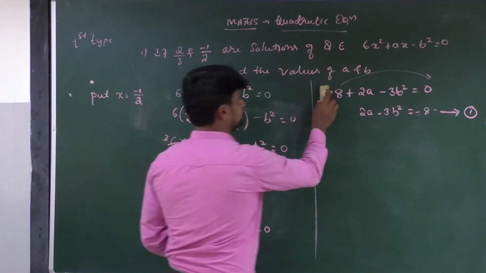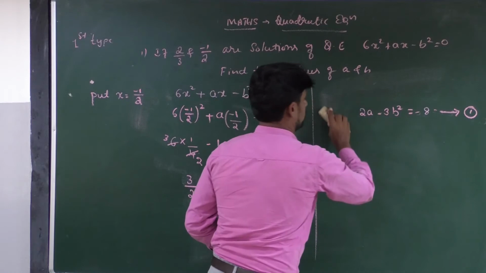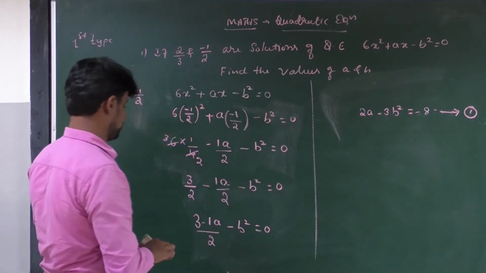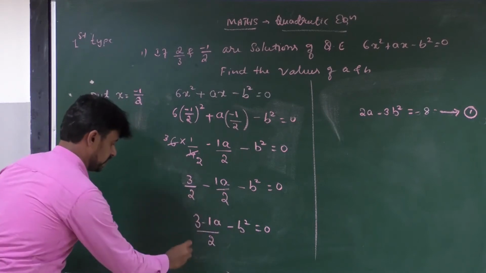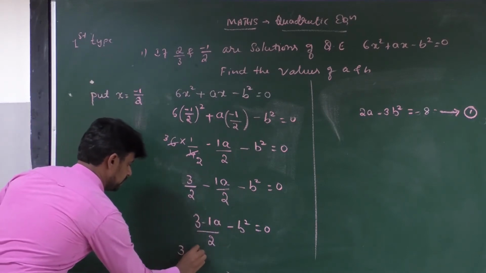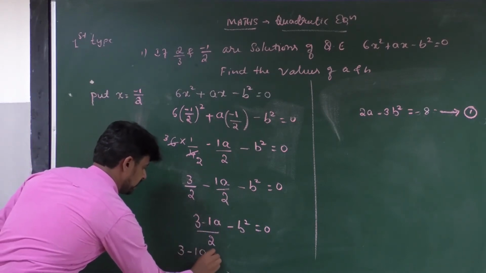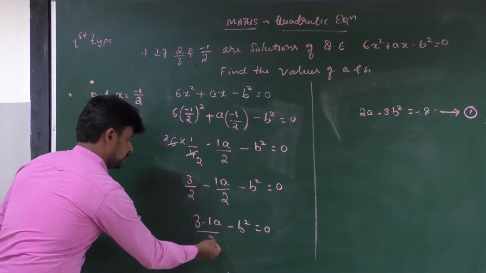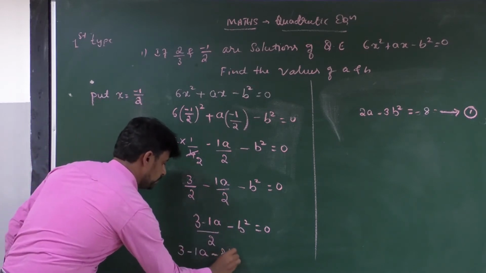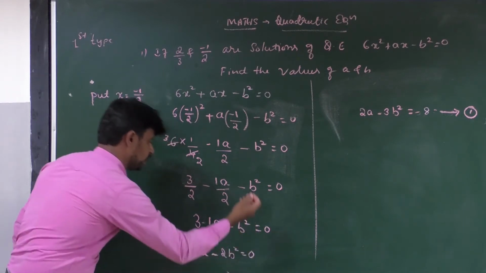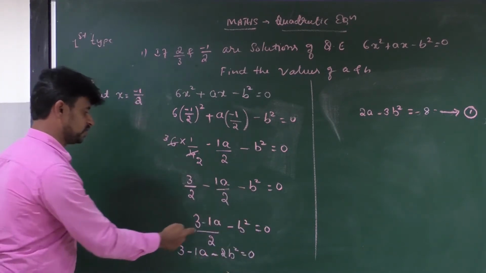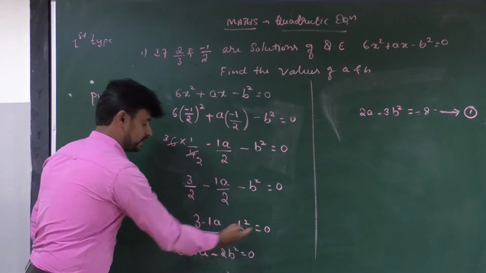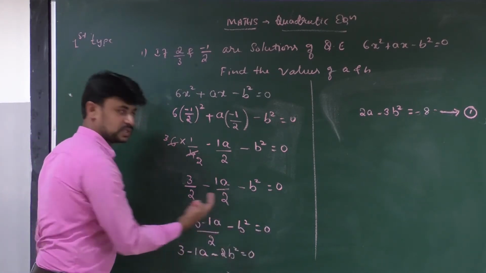Then as you know, in the next step you have to multiply this 2 with minus b square. Then the equation becomes 3 minus 1a minus 2 into b square, 2b square is equal to 0. Then as you know, when the 2 is multiplied with 0, it becomes 0.